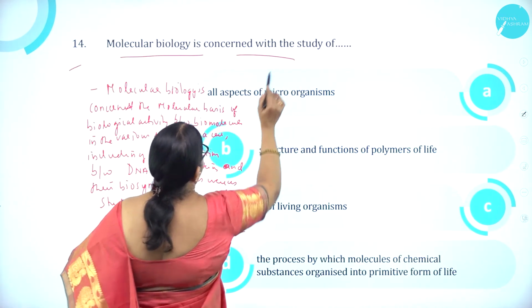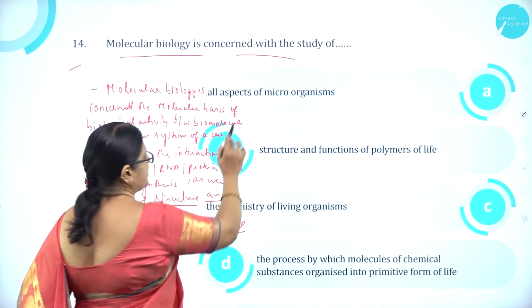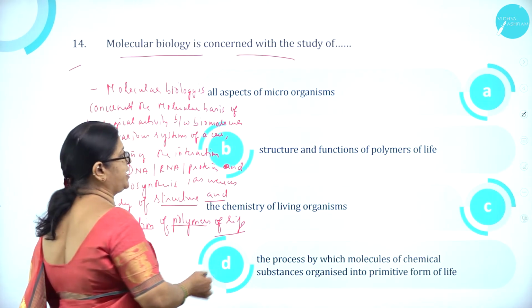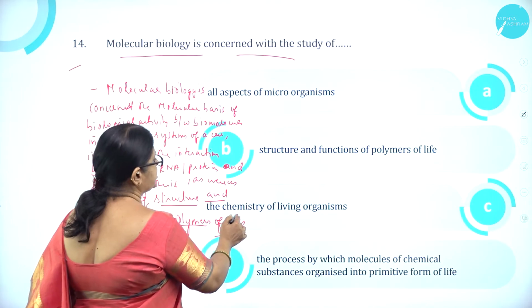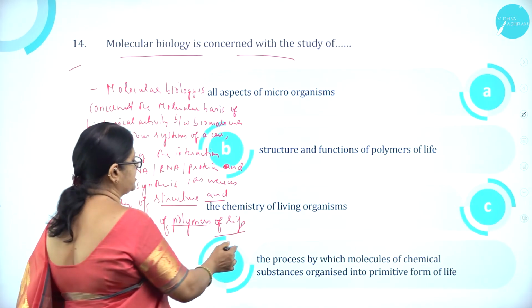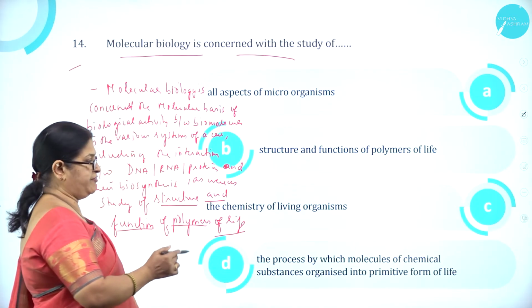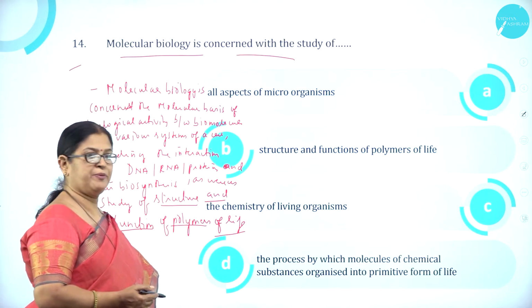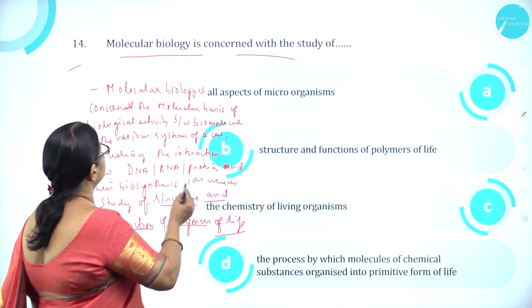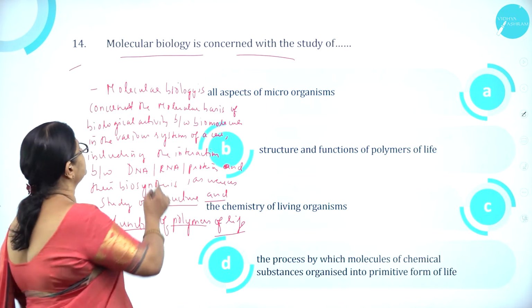Molecular biology is concerned with the study of what? Option A, all aspects of microorganisms. Option B, structure and functions of polymers of life. Option C, the chemistry of living organisms. Option D, the process by which molecules of chemical substance are organized into primitive form of life. So molecular biology concerns with what?